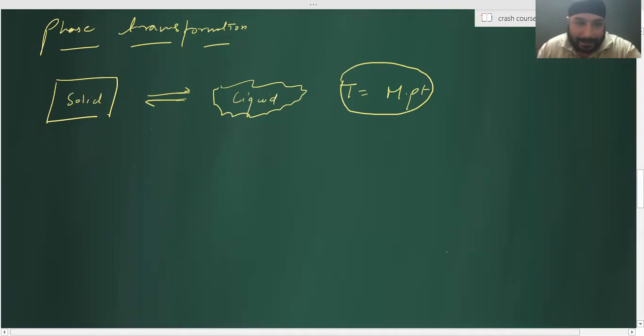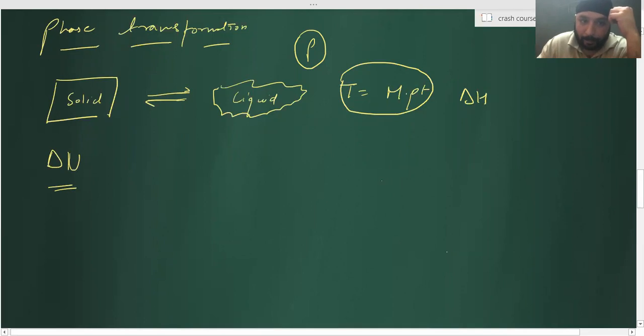Now listen, in this case, suppose this phase transformation is taking place at constant pressure. Someone is asking me to calculate delta U, what is the internal energy change? So tell me about the internal energy change in this process. Suppose the enthalpy change is delta H. How will you calculate it?